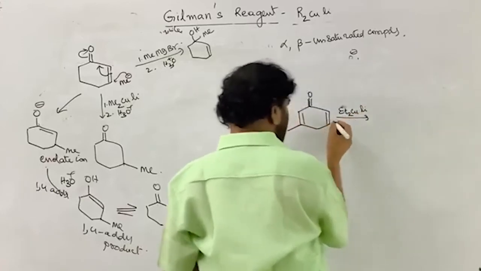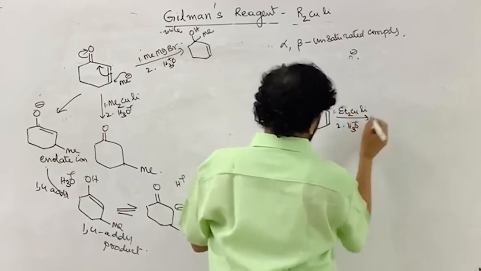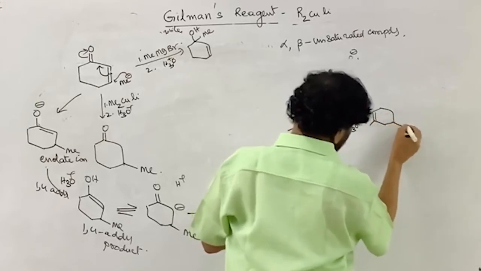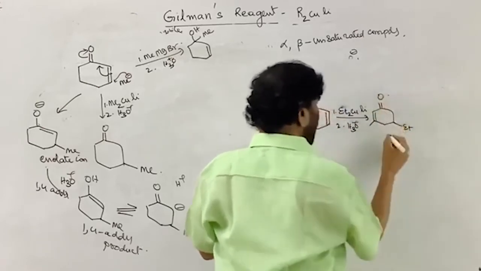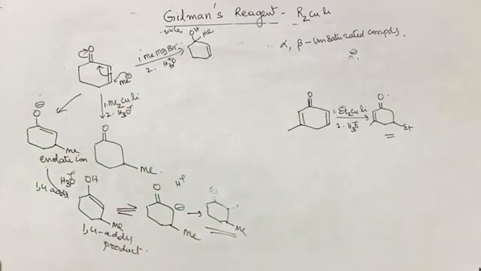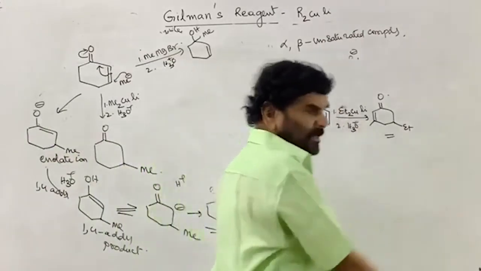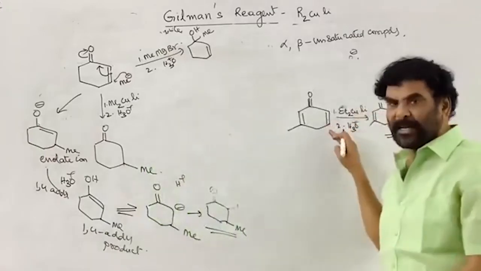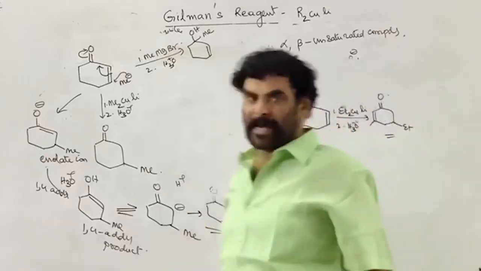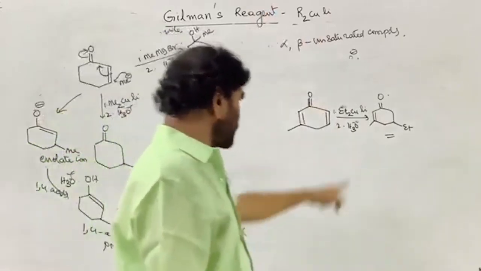Et2CuLi, then H3O+. The attack is easy here, so the attack takes place here. This is the methyl, this is the ethyl, the double bond is intact. Your product is this. Because if it goes here, then there is still hindrance. So the activation energy for the attack here is less, and here it is more. Therefore, preferentially the major reaction takes place through this route.